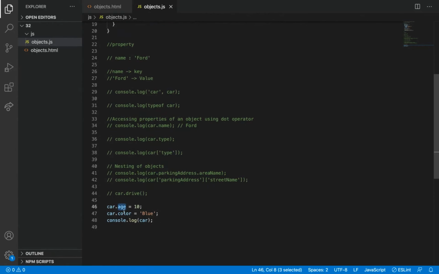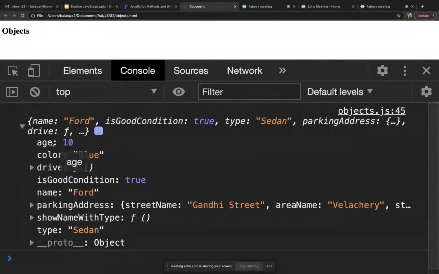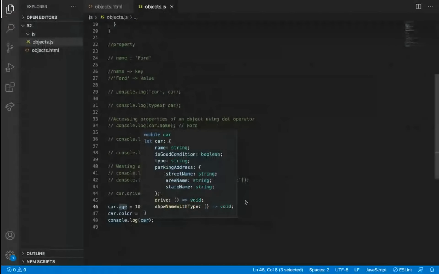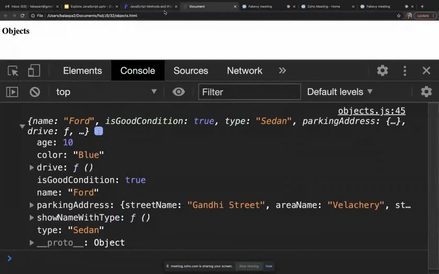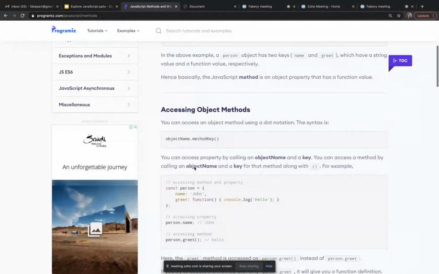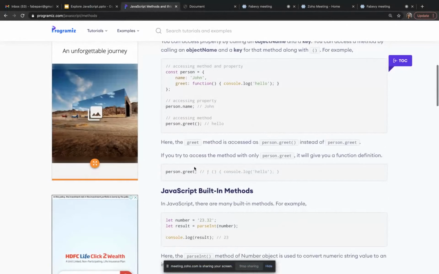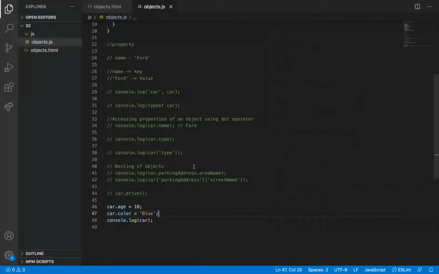We can also add a property using the dot operator, and then assign a value to the key. So age and color got added here. That's the thing they have mentioned here. And also I can add a function like this.